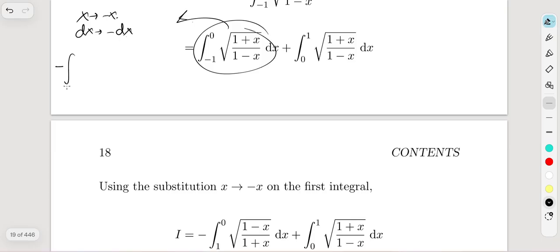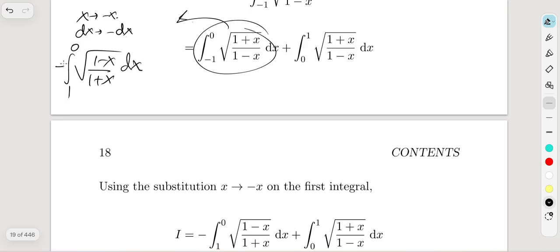And if we talk about limits, when x is minus 1, this becomes 1. And when x is 0, minus x is also 0. So that gives us 1 to 0, and this is going to be the square root of (1 minus x) over (1 plus x) dx, right?